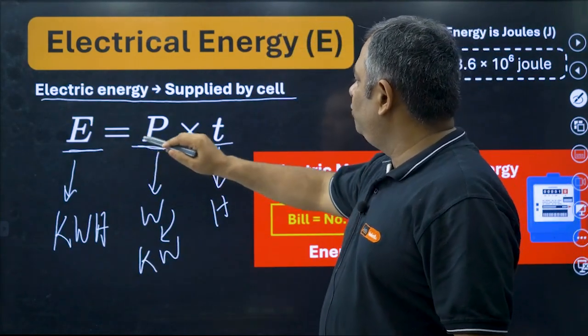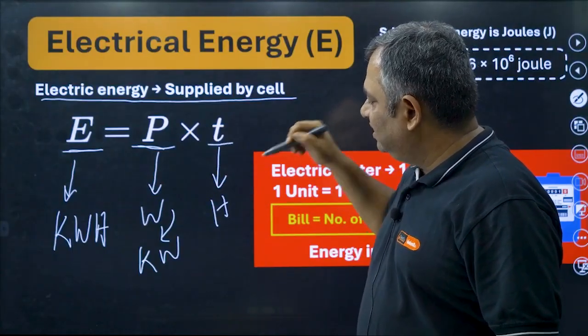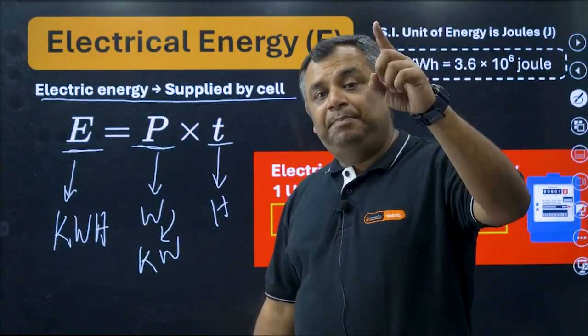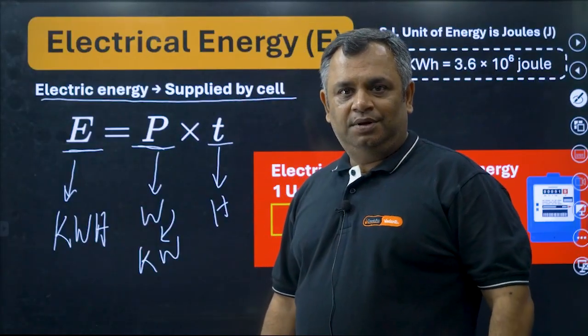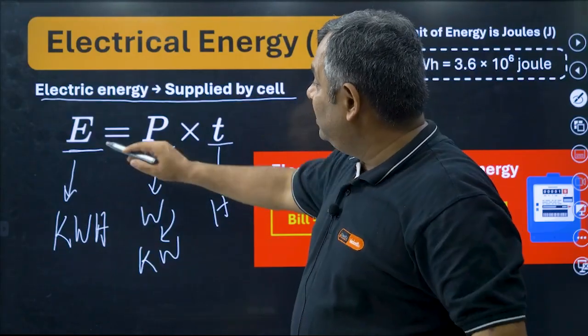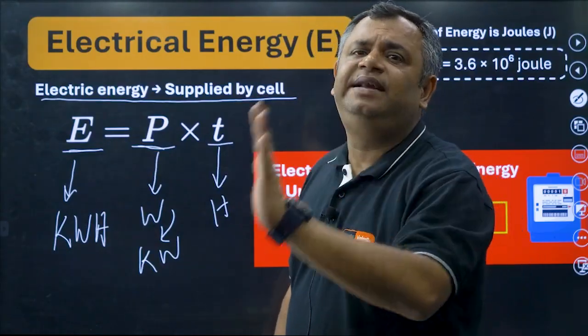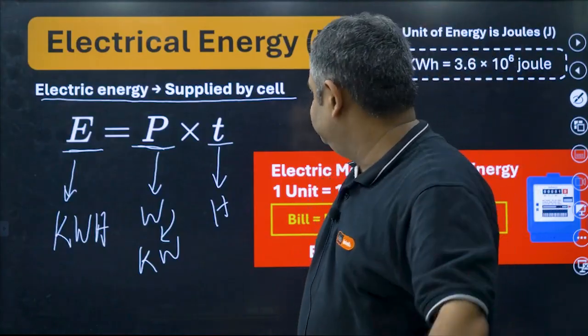So energy is equal to P into T, where P is the power in kilowatt and T is the time in hour. And P can be written as V into I. We just read that. So energy is equal to VIT. Voltage, current and time.